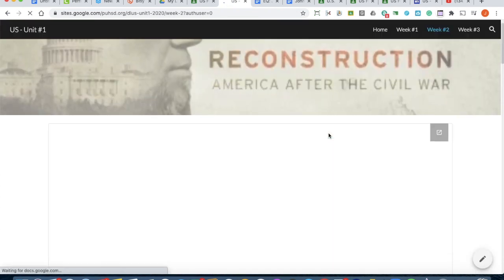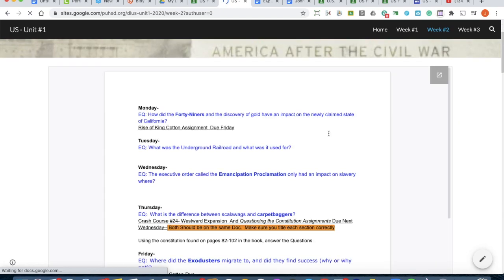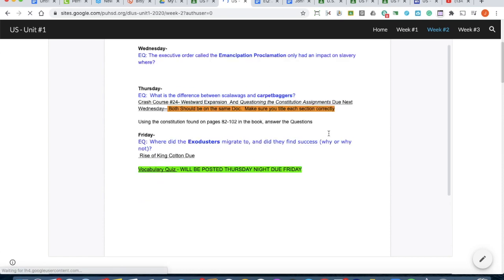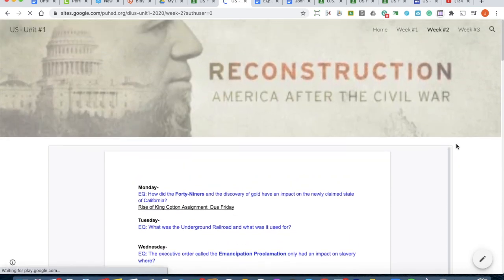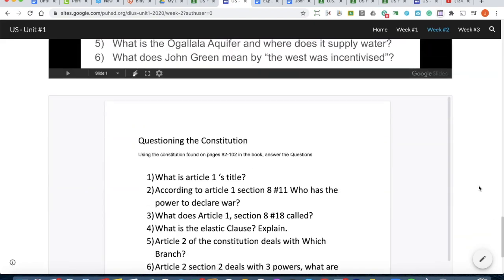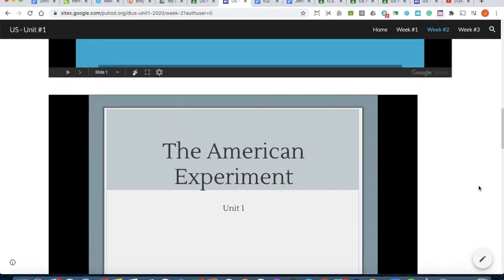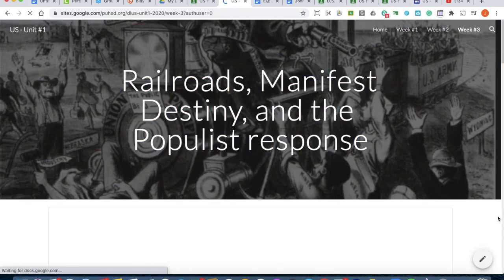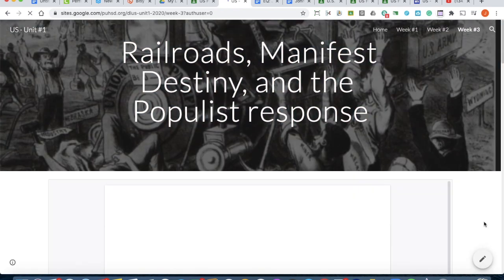Week 2 will be a similar format. You've got all your assignments for the whole unit listed. Again, you can list all the essential questions right away and then answer them as you go, which is how many students do it. You've got all the PowerPoints, and all the assignments are listed below, so you can work ahead, or if you fall behind, you can catch up.